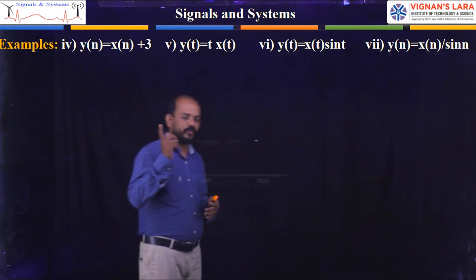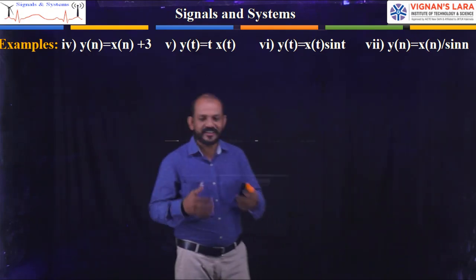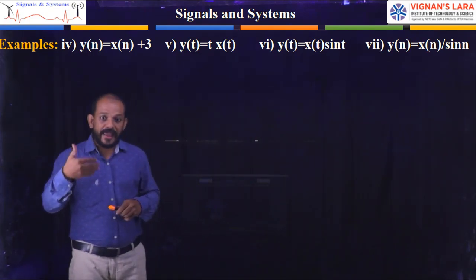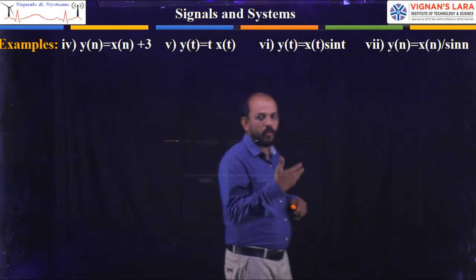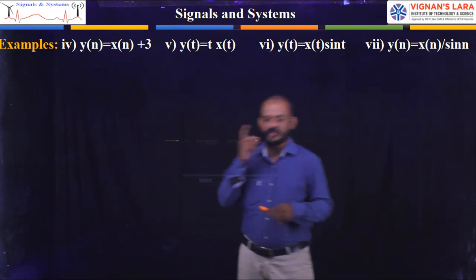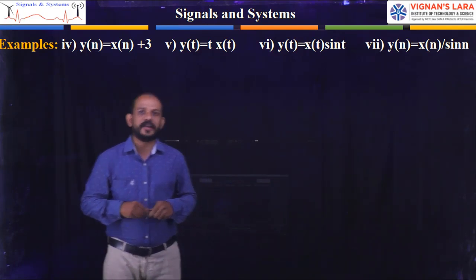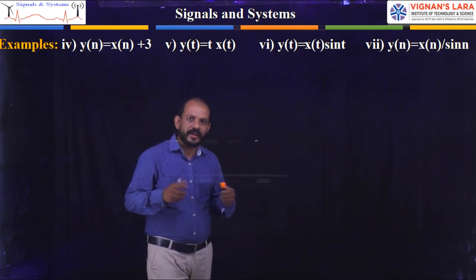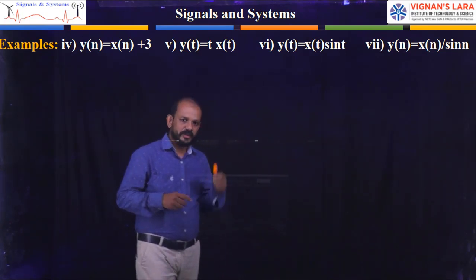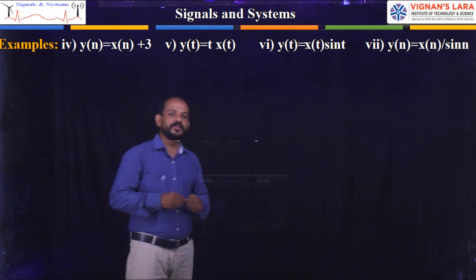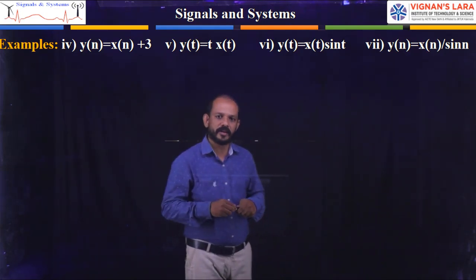There I had gone for x of t as the input signal and y of t as the output signal. For discrete you can take x of n as the input signal and y of n as the output signal. If x of n is a finite value, that is, the magnitude or amplitude of the discrete time signal is finite, then we can say it is a bounded signal.